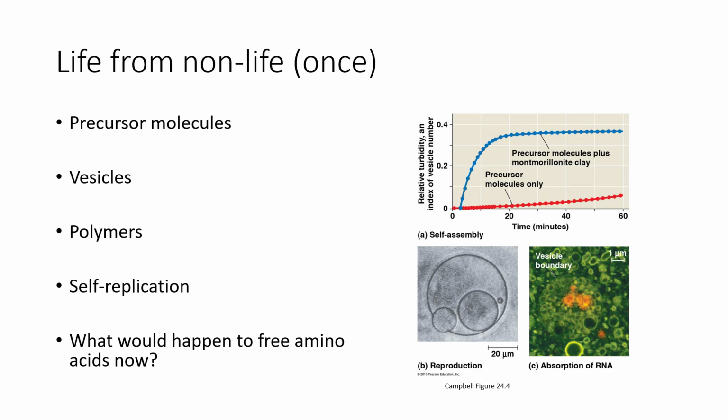What would happen if we had free amino acids just formed from nothing now? Well, simple. They would get eaten. They would get devoured by any bacteria. And of course, this is an oxidative environment that we live in right now. So this is not going to be something that happens in the modern day. But before life existed, you can have these precursor molecules formed.